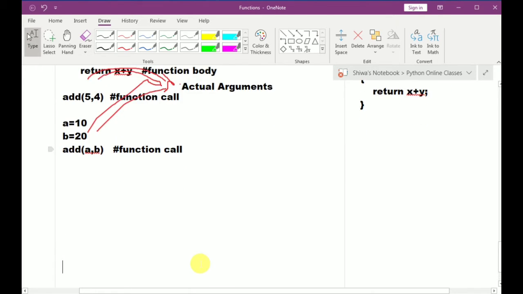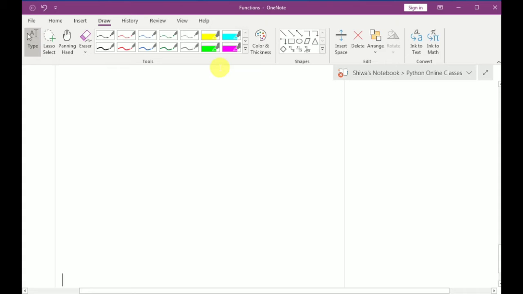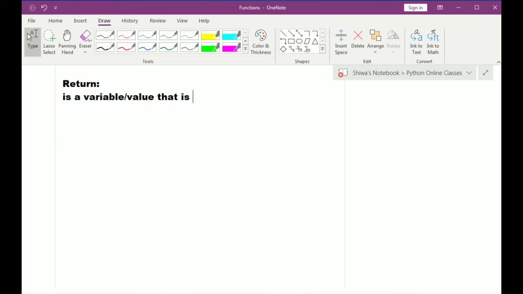Okay, so next one is, see, what is return? Return is a variable or a value that is returned from the function. So the variable or value returned from the function is called return.